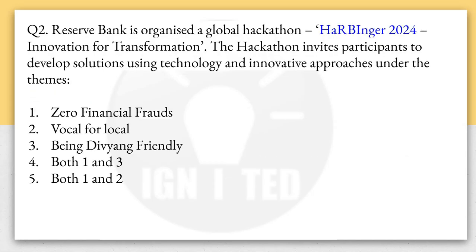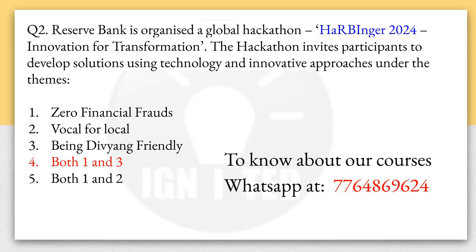Now come to the second question, which is about an RBI initiative. The Reserve Bank has organized a global hackathon, Harbinger 2024, Innovation for Transformation. There have been three rounds of this hackathon. The hackathon invites participants to develop solutions using technology and innovation approaches under the themes: zero financial fraud, vocal for local, being Divyang friendly. These are there in the options. You have to choose which one of the following is correct. So the answer for this will be both 1 and 3. That is, zero financial fraud and being Divyang friendly are the two themes of Harbinger 2024.